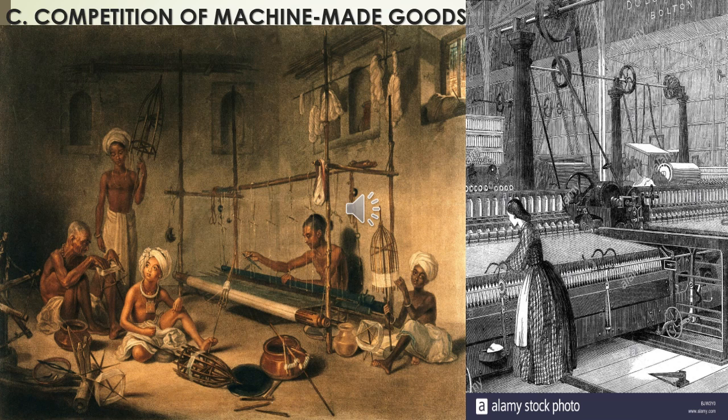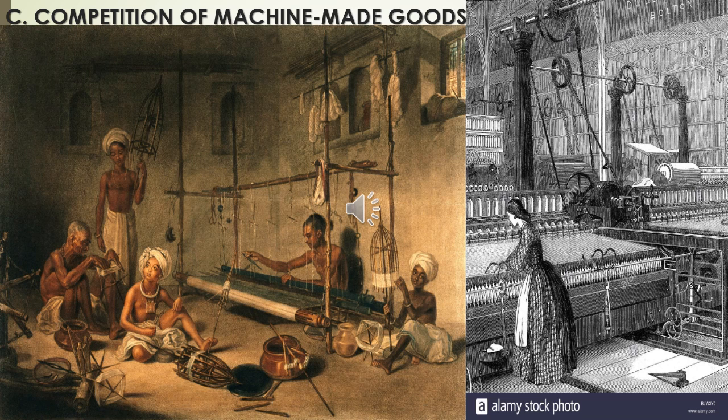As a result, peasants who had supplemented their income by part-time spinning and weaving now had to rely only on cultivation, because the British dumped the Indian market with their finished products. So they lost their livelihood. Moreover, the Indian goods made with primitive, very simple and old-fashioned techniques could not compete with the industrial goods made in England, the competition of machine-made goods.